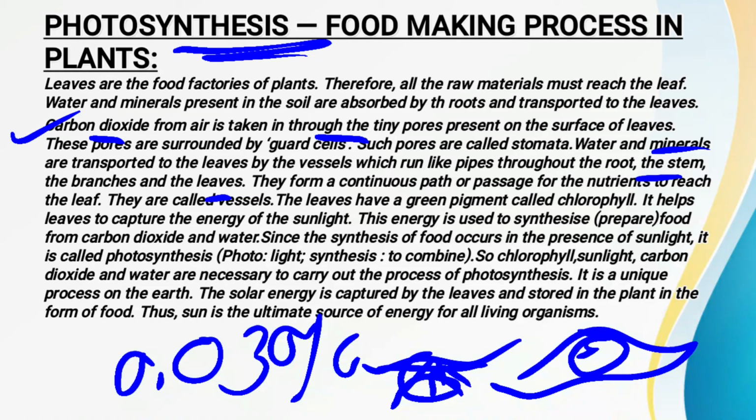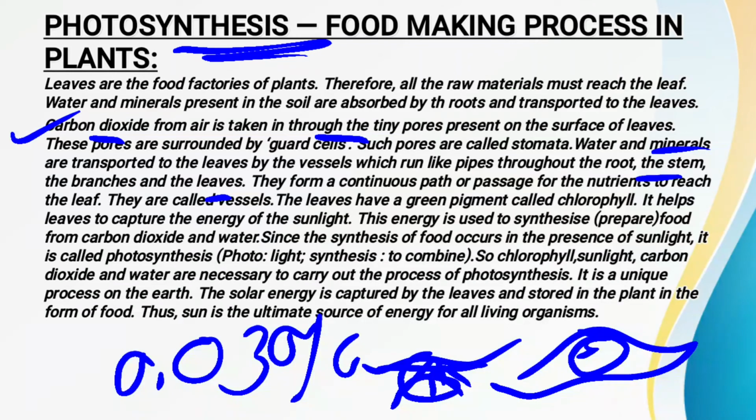Now this chlorophyll, a green color pigment, is also called a light absorbing pigment, and it is only found in green plants. So chlorophyll captures the energy from the sunlight. Whatever energy they get from the sunlight is absorbed by the chlorophyll. Now this energy is used for synthesizing food from the carbon dioxide and the water.